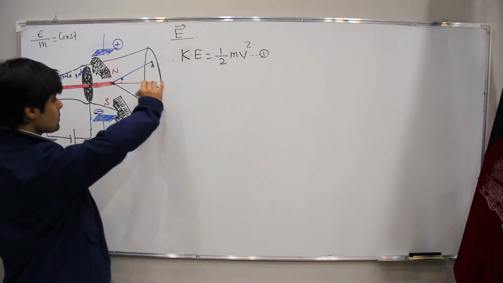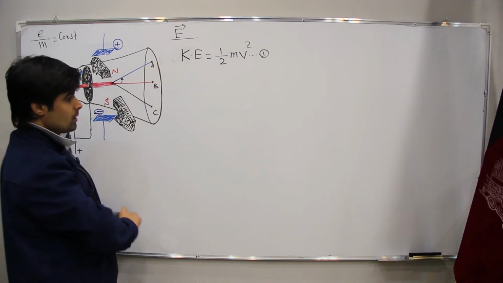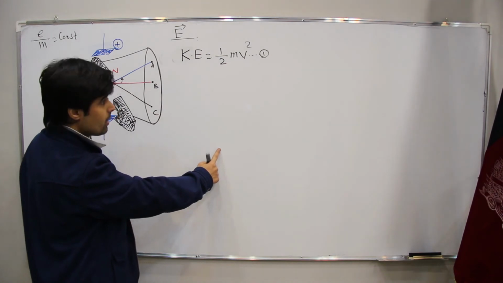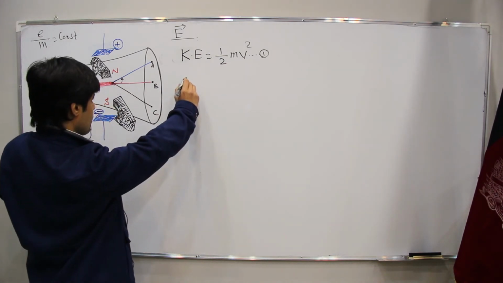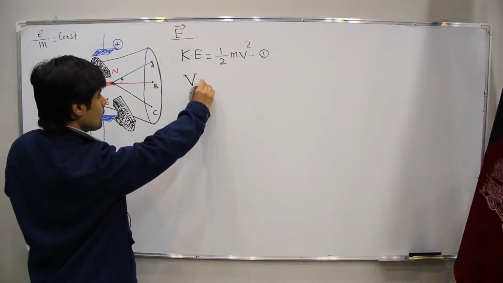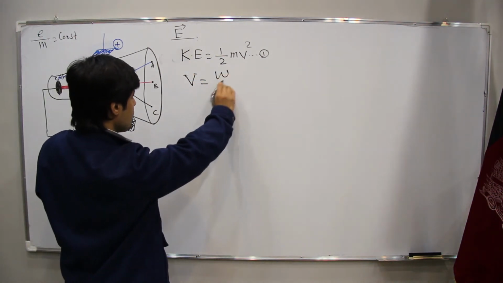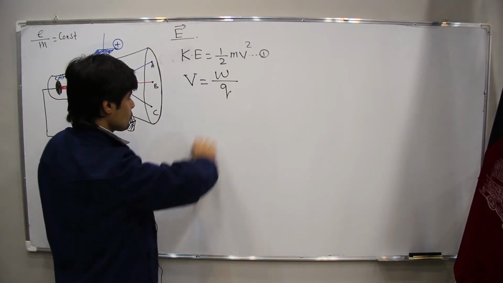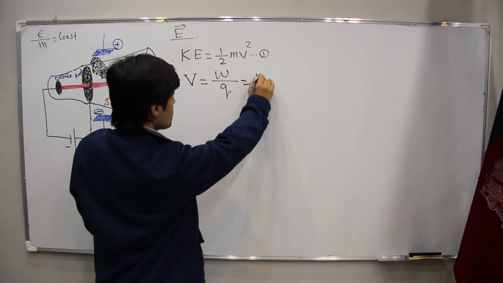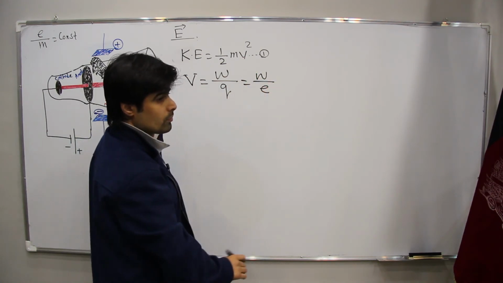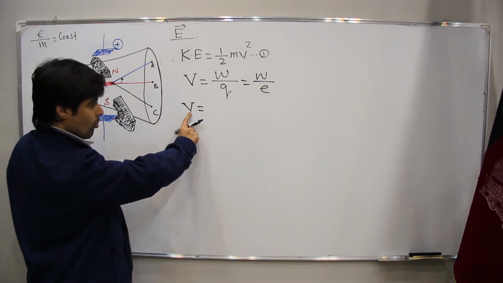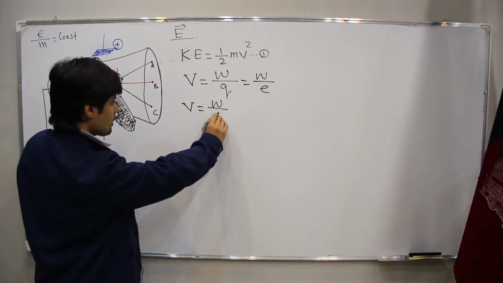Whenever you are working on a particle and moving it to another place, it is called potential energy, which is measured in volts, and that is work done upon charge, and this charge is the electron. Whenever we have this, V volt is work done upon e.